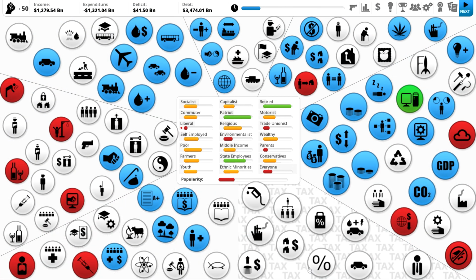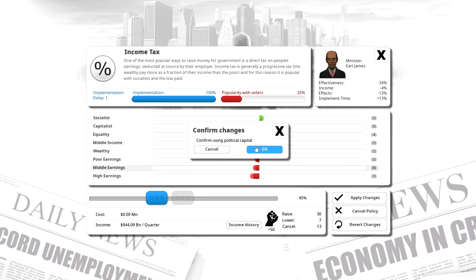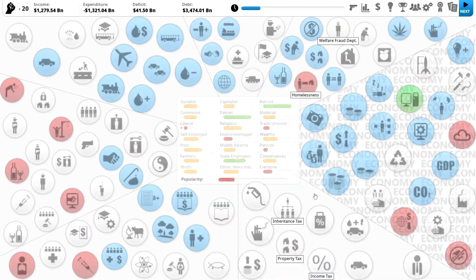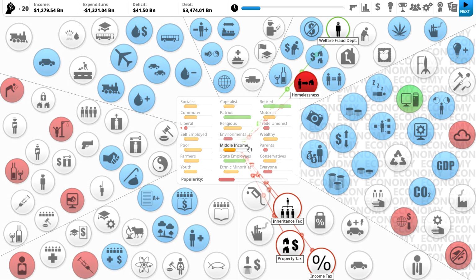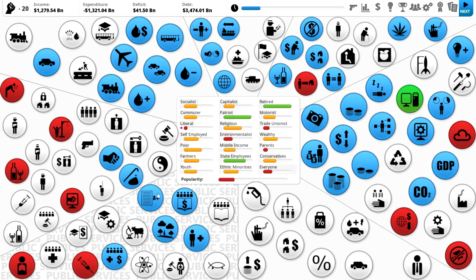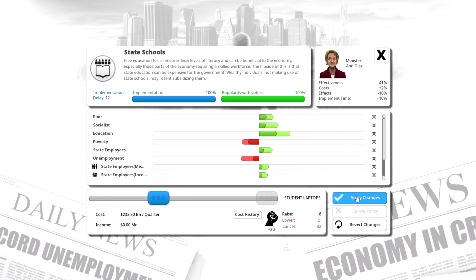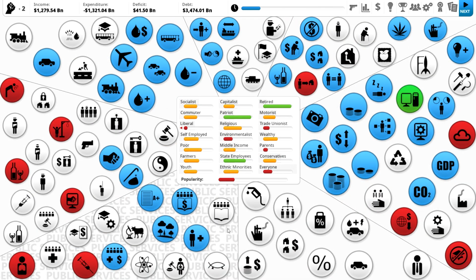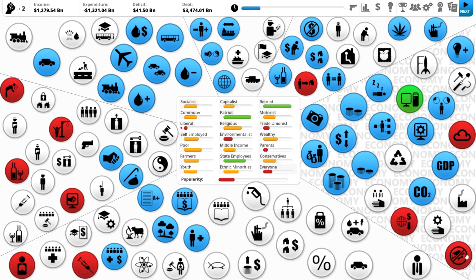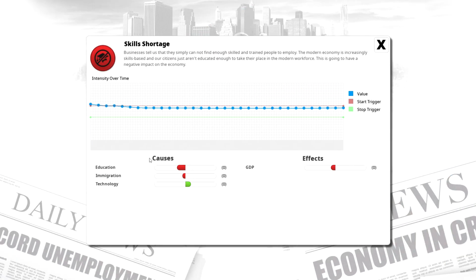So we're going to bump this from 31 to 45, which is a pretty big increase in taxes, which negatively affects everybody, but particularly the middle class. So we will be able to decrease this in the future, but we're going to have to first increase funding for things like state schools, and that will help to address our skills shortage in the country, because skills shortage basically means there's not enough trained people to fill